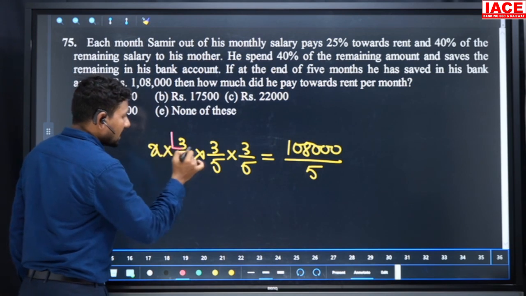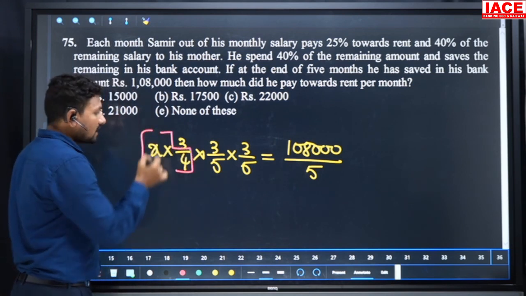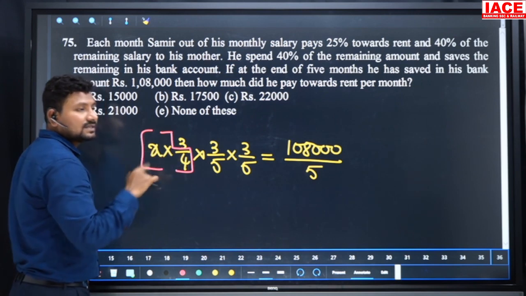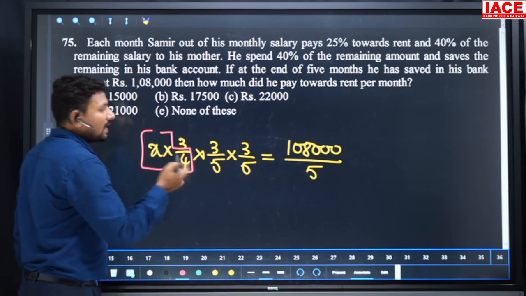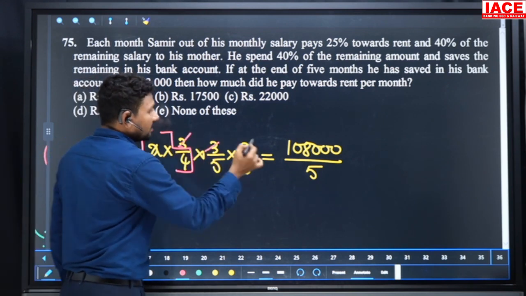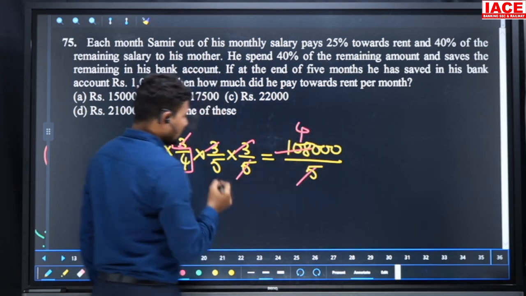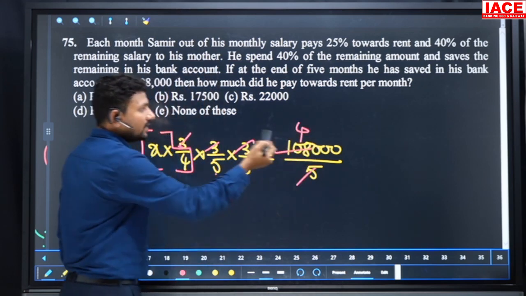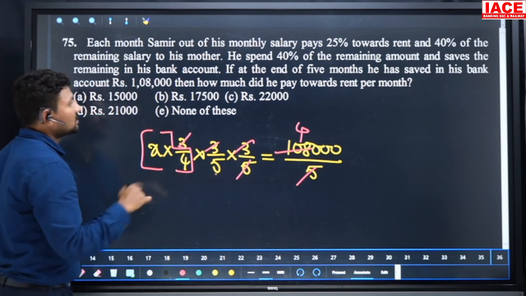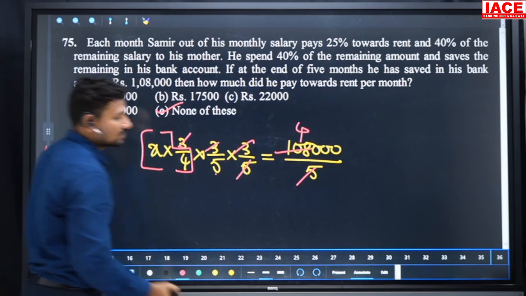For rent we should calculate just x into 1 by 4, which is enough, because out of the salary, 25% is the rent value. That's why I'm writing it here. Then 3 3s are 9, 9 3s are 27. 27 to 198, how many times? 4 times. And 5 and 5 cancel. This 5 will be multiplied by 4. 5 4s are 20. That means our answer is 20,000. There is no such option except none of these. Our option is none of these for this question.